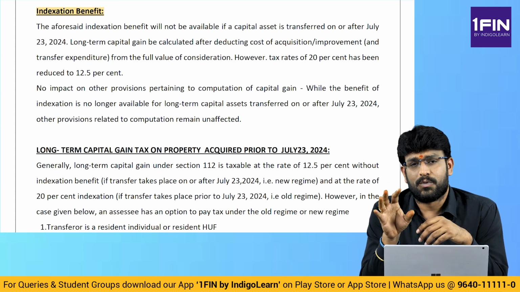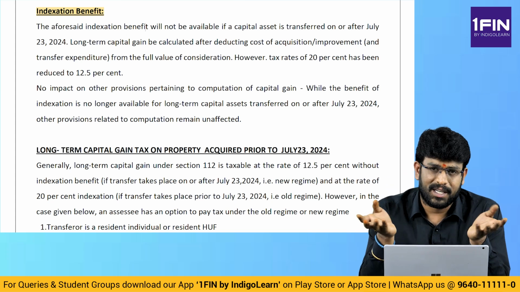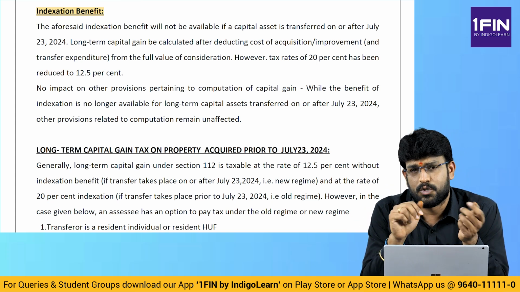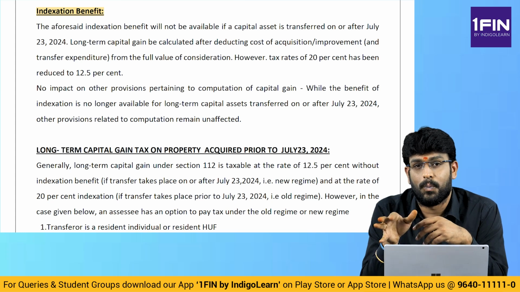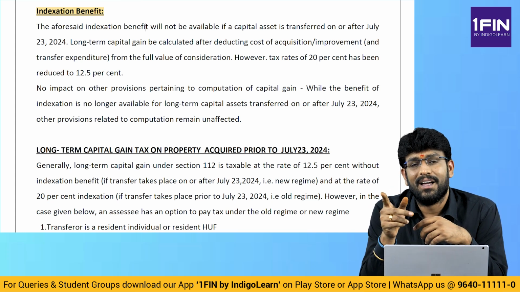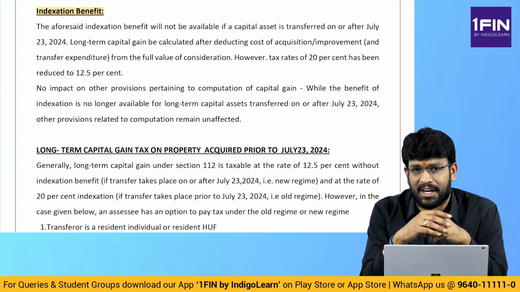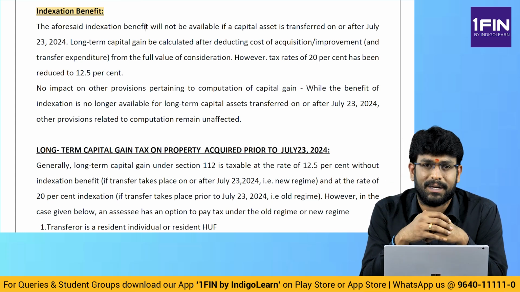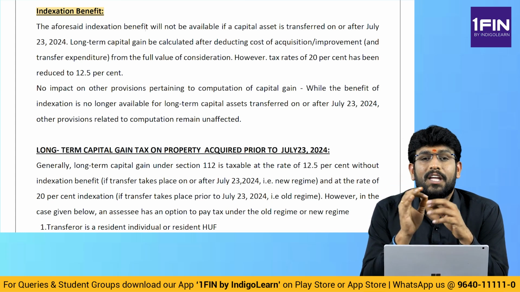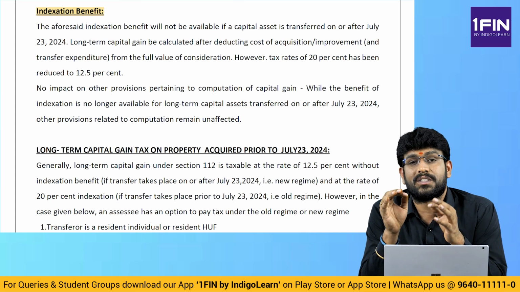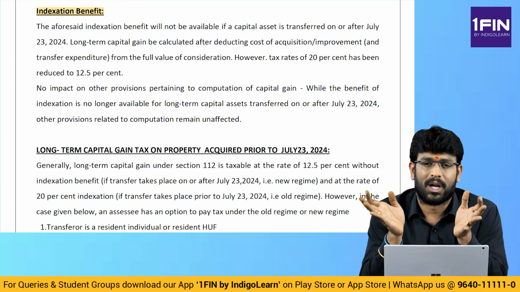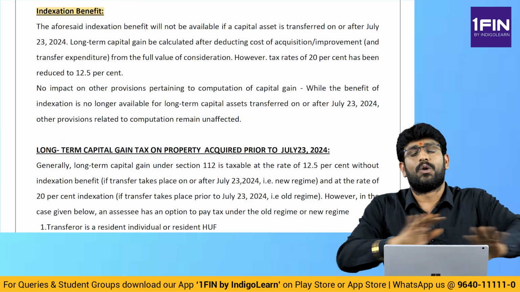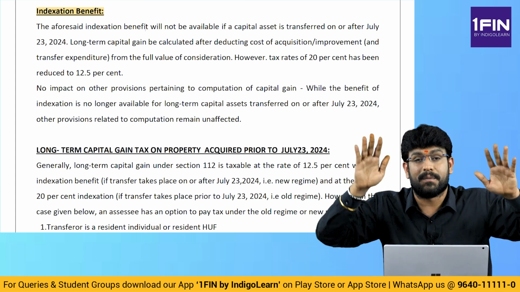Prior to 23rd July 2024, for long-term capital gain, we all know that we apply the concept of indexation and the tax rate is straight away 20% as per section 112. In 112A, there is an amendment only for tax rate. But in 112, the tax rate is 20% with indexation benefit. But now, if an asset is transferred on or after 23rd July 2024, then for computation of long-term capital gain, we are not going to take any indexation benefit.